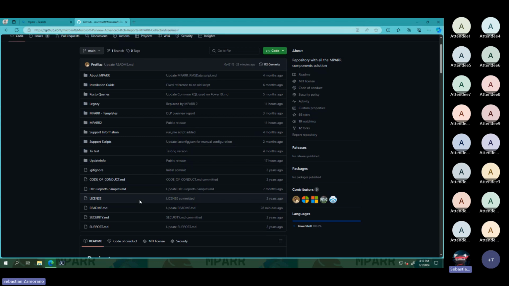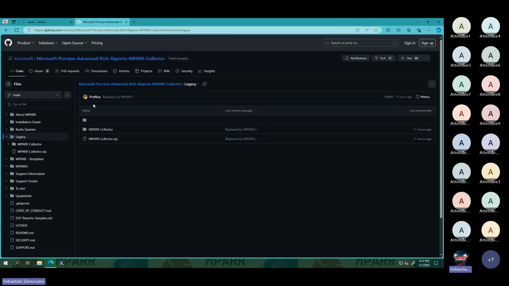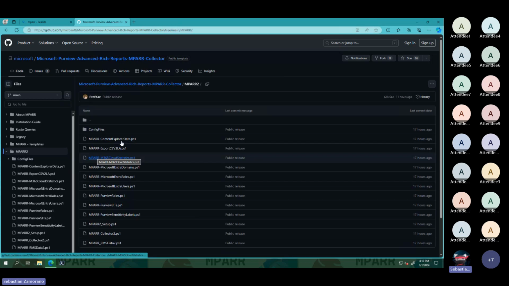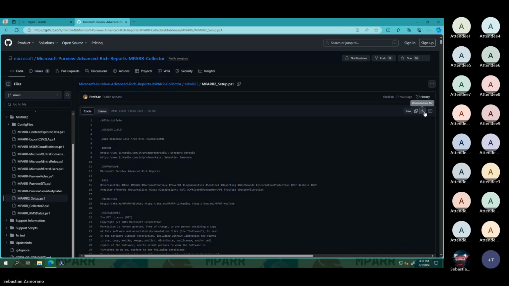okay, it's pending. I have pending to upload the zip. It appears that I have not pressed send yet, but we will have a zip file with all the content. The previous version was moved to the legacy folder. You can still see all the previous versions of MPARR, but I will show you how we can use the new version. As I mentioned, you can download all the files, or in this case, I will download only the MPARR setup to show the configuration.